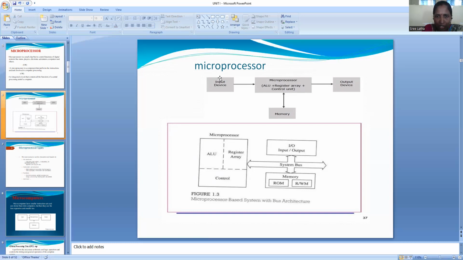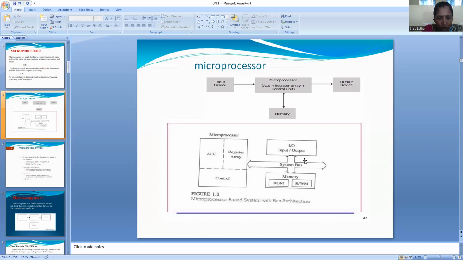And let me discuss the input device, output device, and memory. This is a simple diagram of the microprocessor based system architecture. The microprocessor itself is called the CPU. It is divided into three segments: ALU, register array, and control unit. Input and output devices can also be called peripherals. Here the system bus will be there, and memory. Memory contains ROM and also read-write memory.